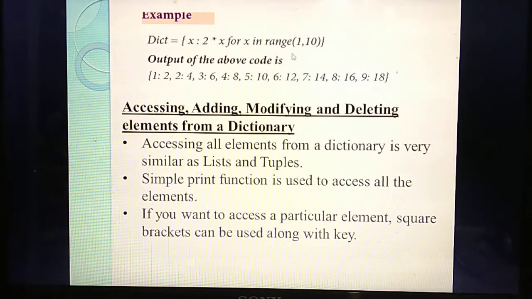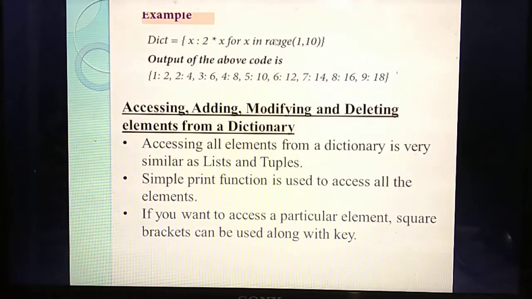Understand? So listen once more. First you need to give the name of the dictionary. Then you give the key for each variable. What's the key now? x. So what's the expression? 2 into x. Then the for keyword. What's the variable you are using for this expression? x. In range of, they have given 1, 20. Understand?